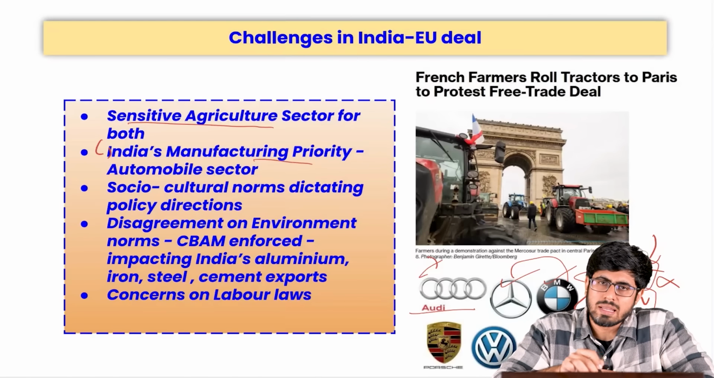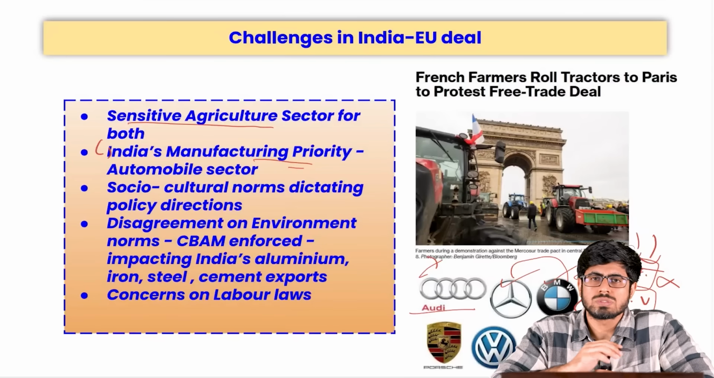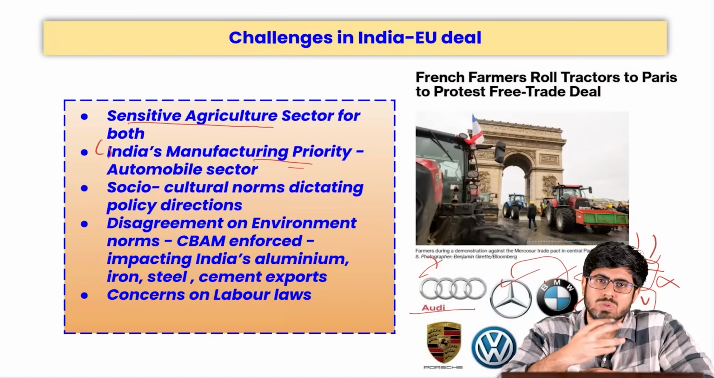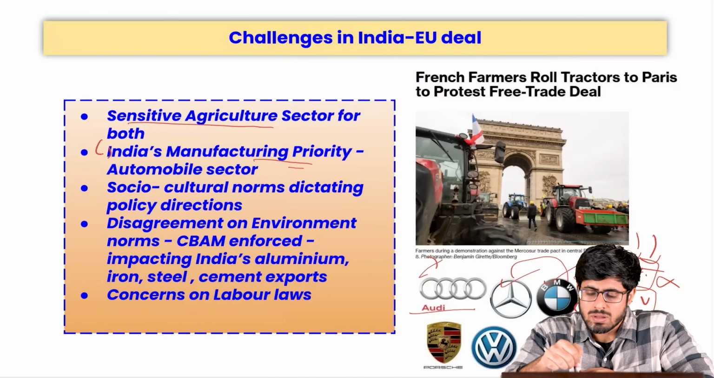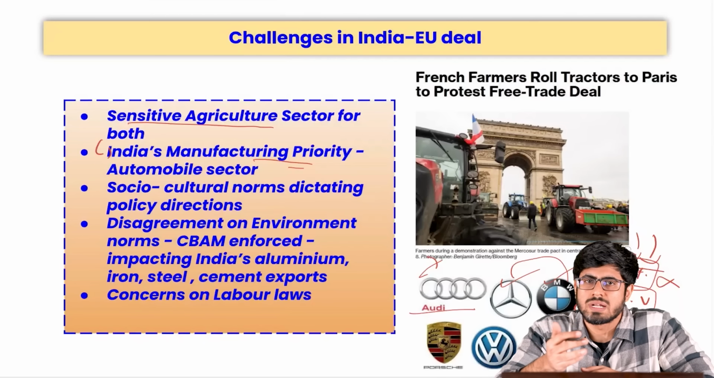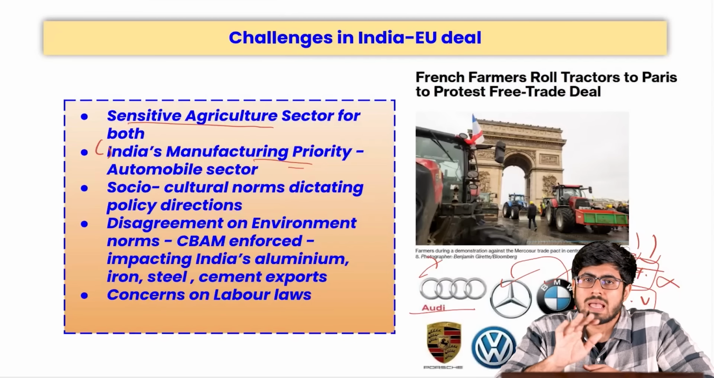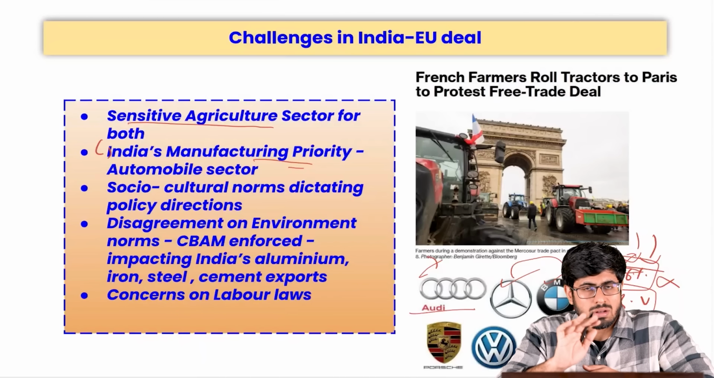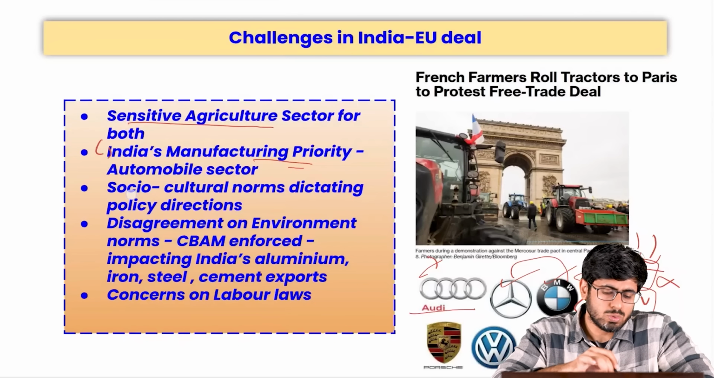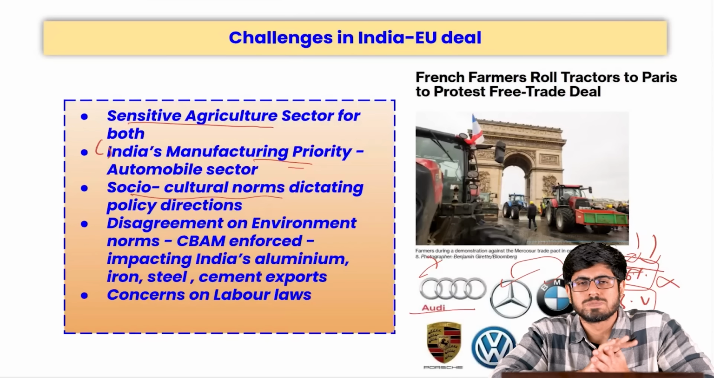Under this free trade agreement, they would want such duties to be reduced to a very negligible level, and that would hurt our indigenous manufacturers, the manufacturing capacity of our indigenous automobile industry. Even if some Audi industry is assembling in India, it is still generating some jobs in India. But if we allow them to import directly, those manufacturing jobs would not be happening anymore. Not just this, you must understand the socio-cultural norms that are different between both the countries and that dictate our policies.